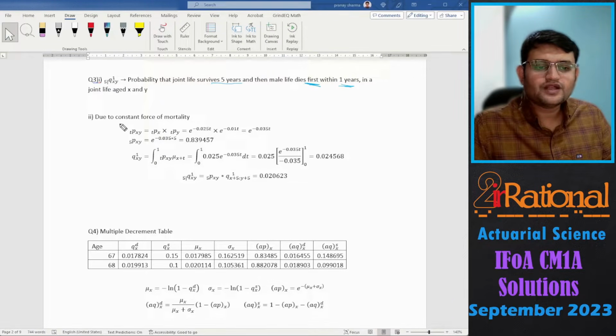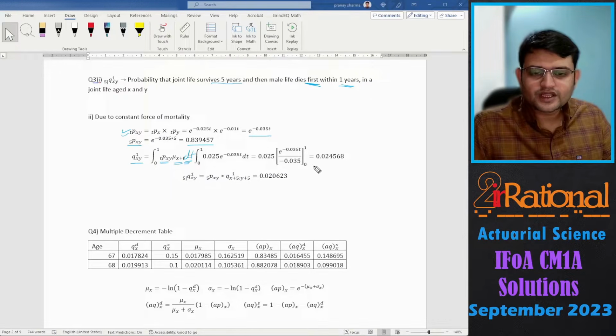Now we are to find the same thing for the given constant forces of mortality. So first I have written tpxy. That is going to be e raised to minus 0.035t. So accordingly 5pxy will give me this much. And I have calculated 1q_{xy}^1. That is, both of them are alive till time t, and then x dies immediately. I forgot here dt. There should be a dt here.